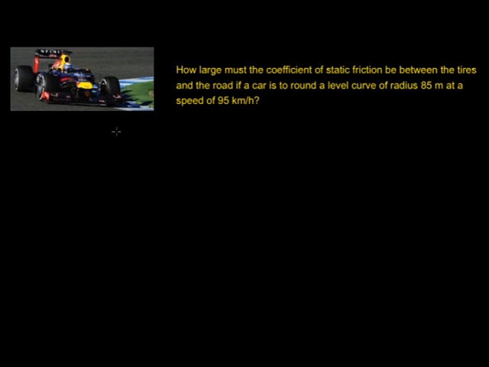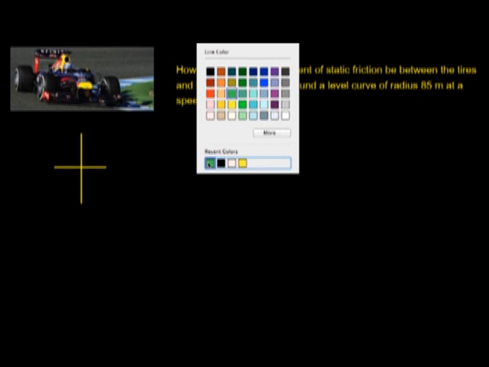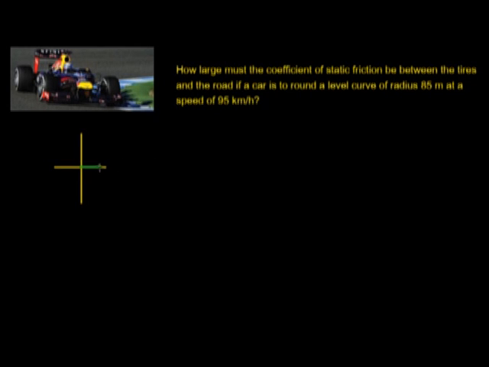This problem is going to be similar to the last in that we're going to find the frictional force used to keep this car on the road. So here's our x and y axis. And we'll come up here and get our forces. And trying to be consistent, we'll use green. So we have a frictional force in one direction, we have a normal force going up, and we have a weight going down. And we'll label those once again so that we can keep them straight.